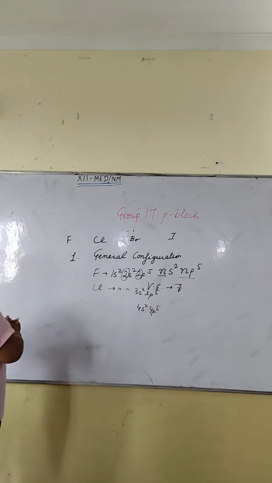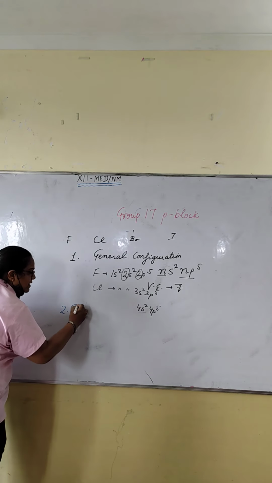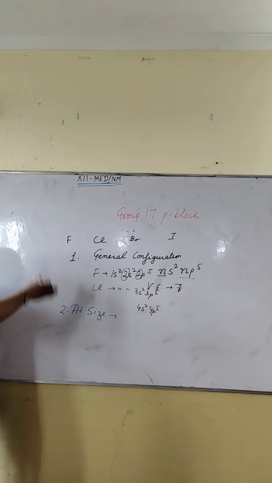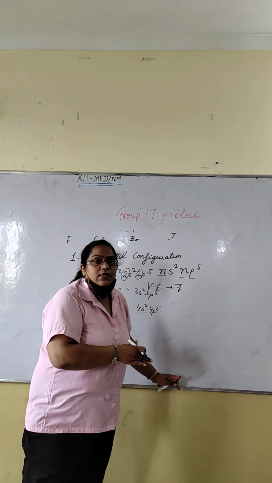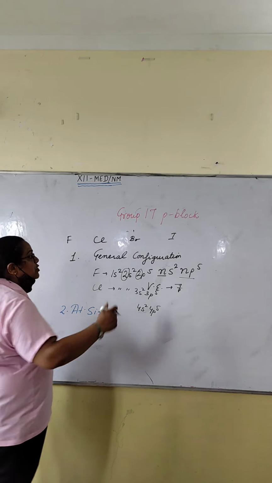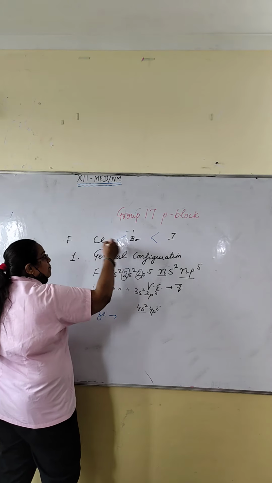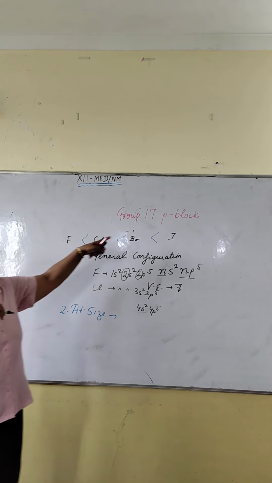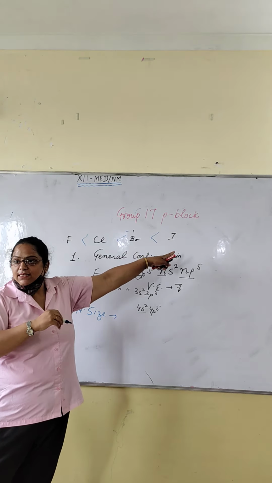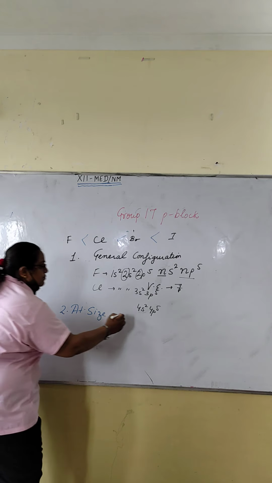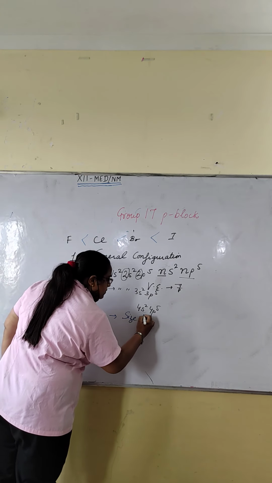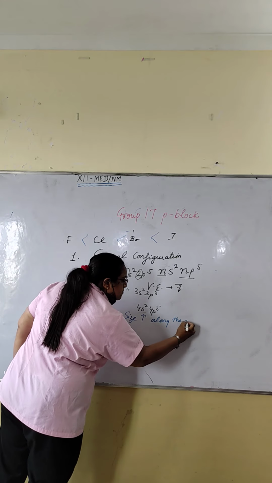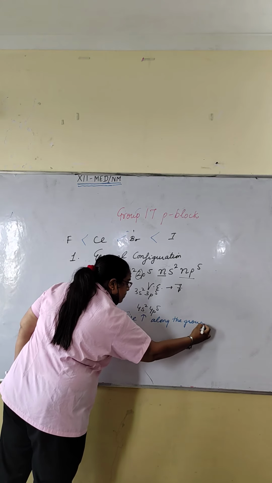Next is about atomic size. What is the trend of atomic size along the group? It increases, which means iodine is bigger in size than fluorine. On coming down the group, the size increases, and along the periods it decreases.